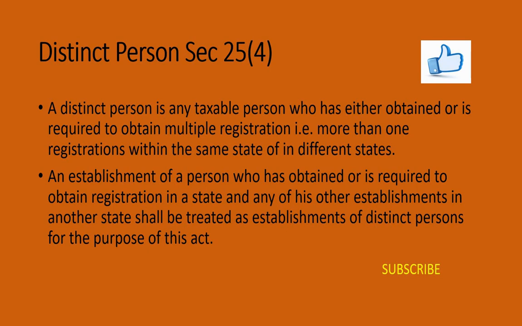Or sometimes it may have all these diversified businesses in the same state. In such case also it has to obtain a separate registration, or multiple registrations, as we call it, in the same state. So in such case it is called a distinct person. An establishment of a person who has obtained or is required to obtain registration in a state, and any of his other establishments in another state, shall be treated as establishments of distinct persons for the purpose of this Act here.